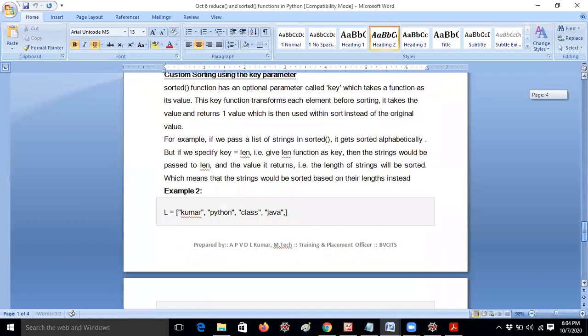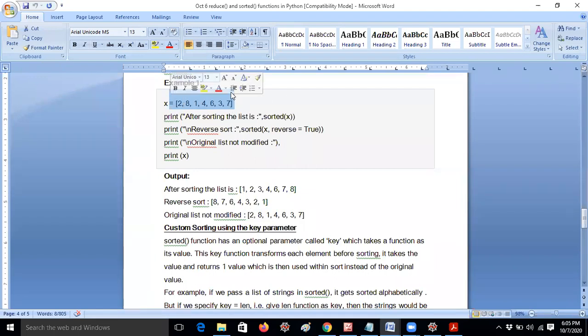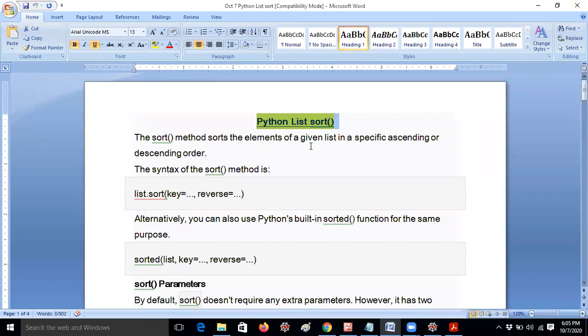In the first example itself, you can see that if I use sorted of x, the list elements will be in sorted order, but if I print x only, it gives the same order. That means whatever order we have, it stays the same; the elements are not converted into sorted order. You should notice this, because now I will tell you the difference between sorted and sort.